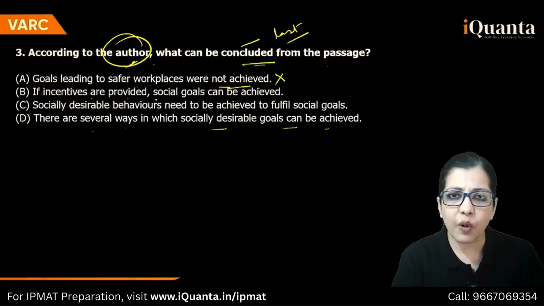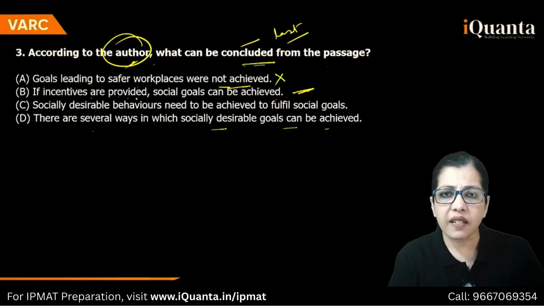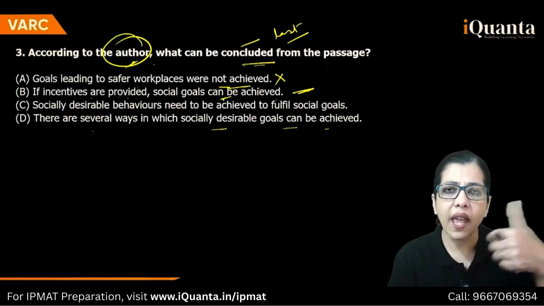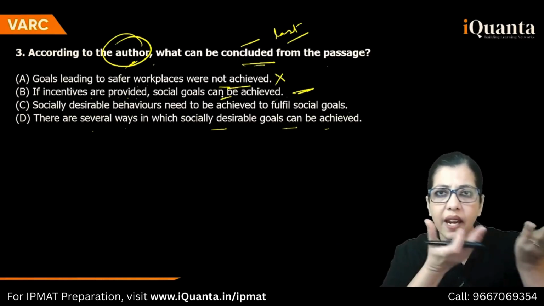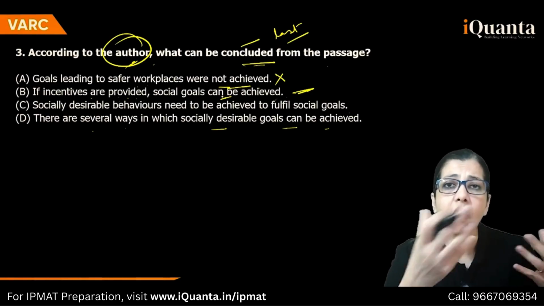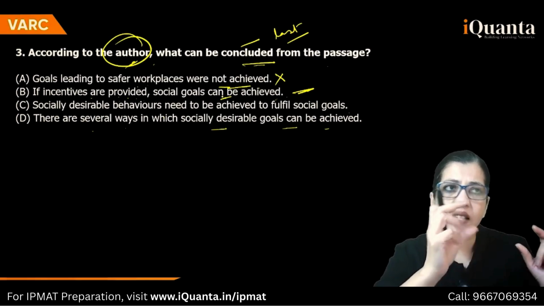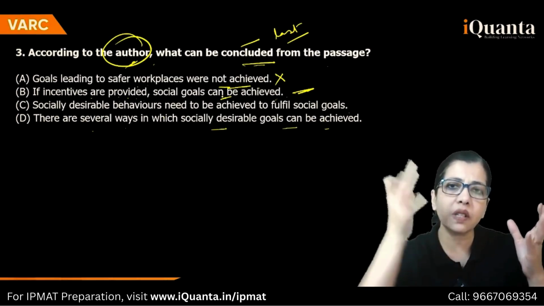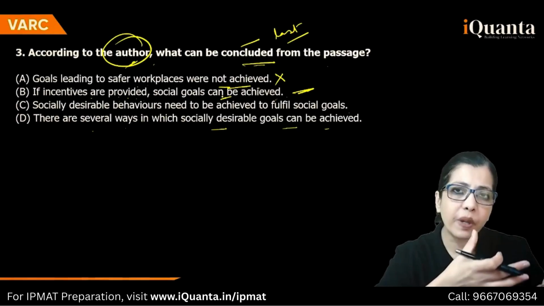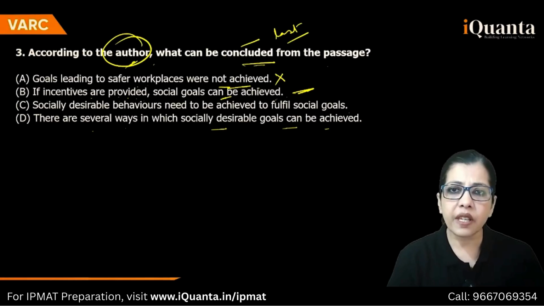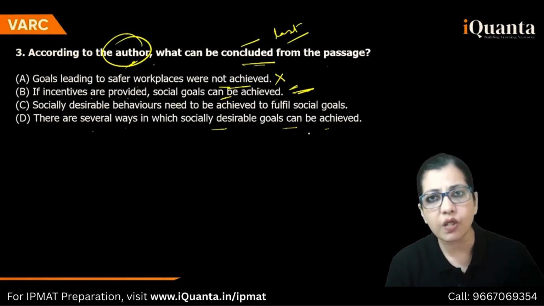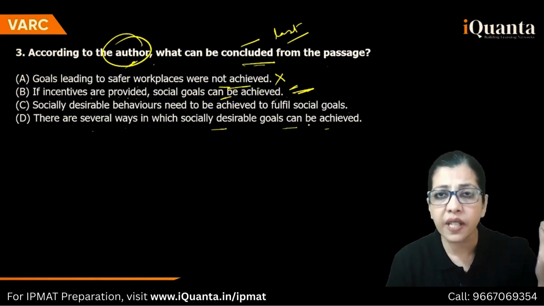If incentives are provided, social goals can be achieved. Okay, I'll keep this. But the thing is, if incentives are provided, they can be achieved, then why has he given all that criticism part? Means he's being analytical. They may or may not be achieved. The last three lines tell us, however, in order to control these companies and prevent them from polluting, a bureaucracy would be needed or something of that sort. So, he's not exactly very happy about this also. Conclusive nahi dikh raha mujhe.